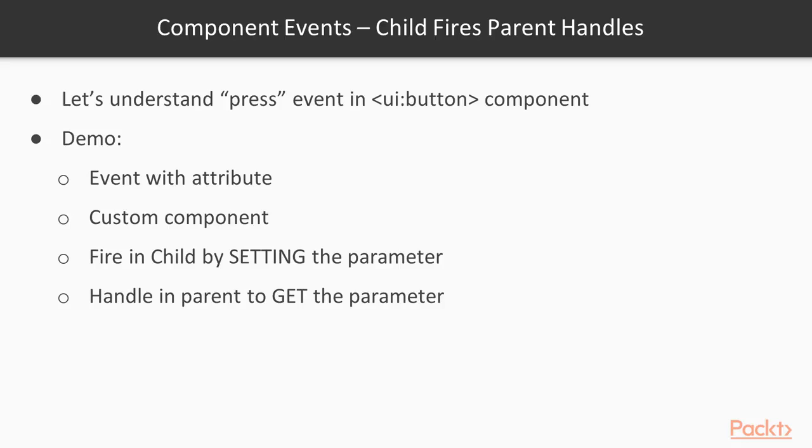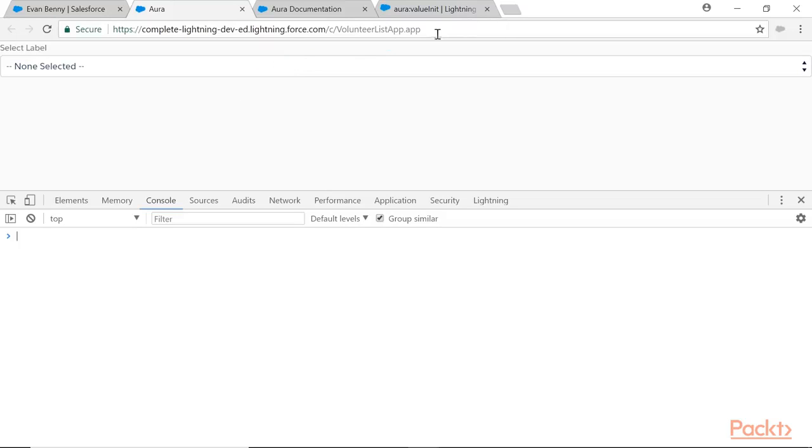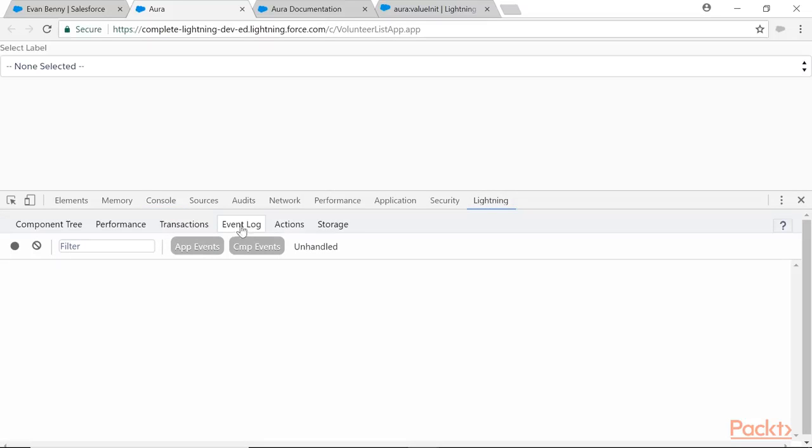Let's see this small thing. This is the volunteer list app as usual. I'm going to the Lightning tab, and I have events here, the event log. There is a recording button, start recording, a red symbol, and stop, so you can toggle between start and stop. This clears the events. There are application level events, component level events, and events that are not handled. I want component events only because ui:button press is a component event. Anyhow, put app events, component events, then change.